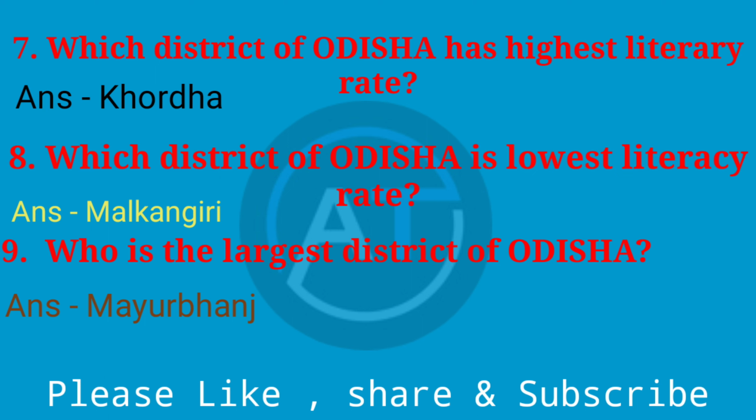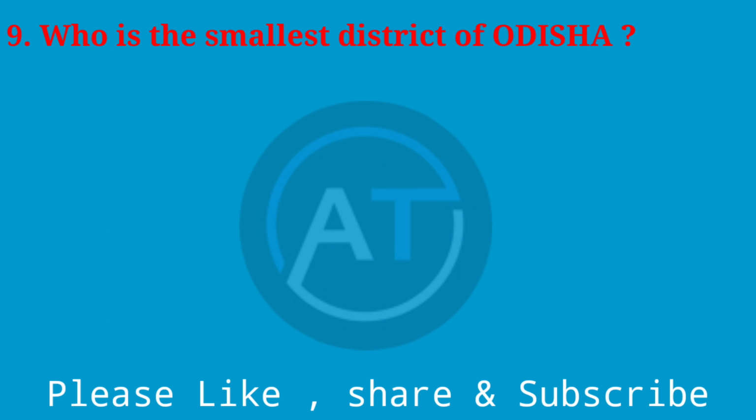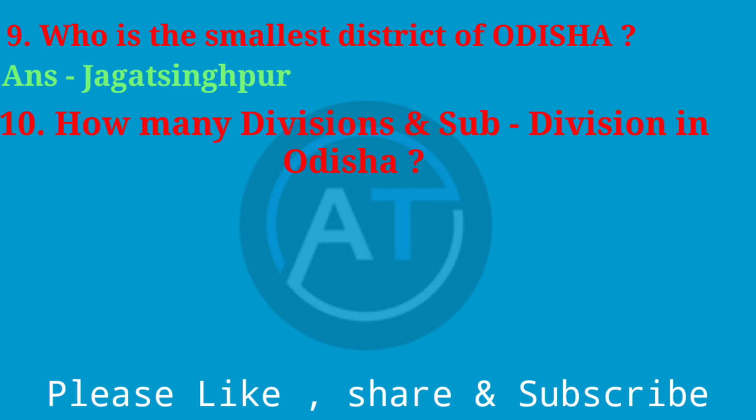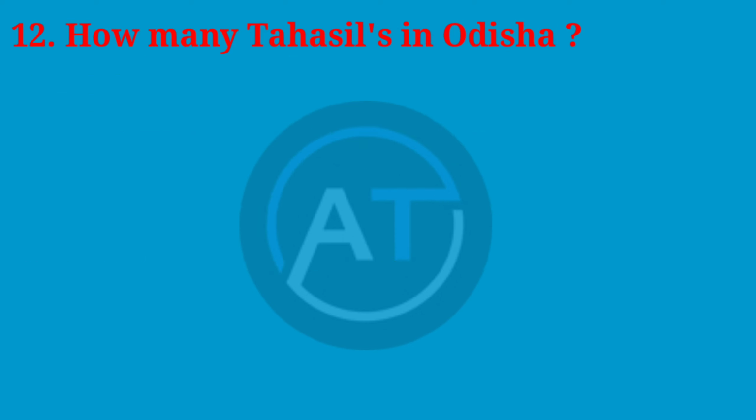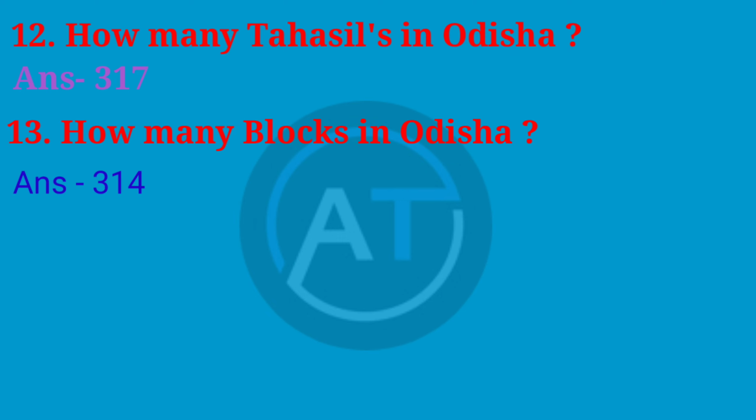Which is the largest district of Odisha? Mayurbhanj. Then the next question is, which is the smallest district of Odisha? Jagatsinghpur. How many divisions and subdivisions are in Odisha? 3 divisions and 58 subdivisions. How many districts in Odisha? Answer: 30. How many tahsils in Odisha? 317.